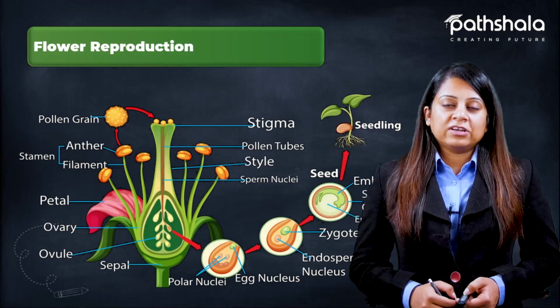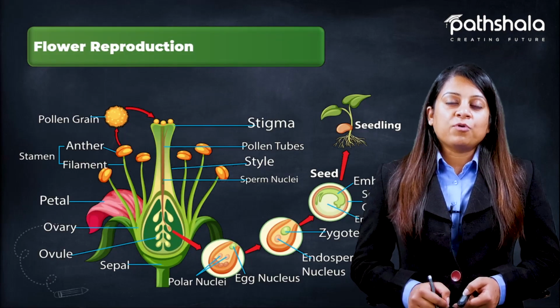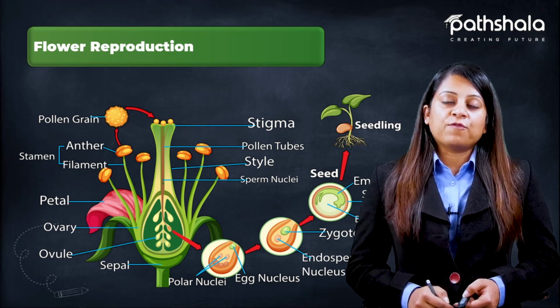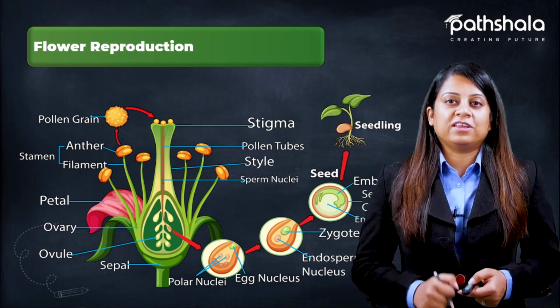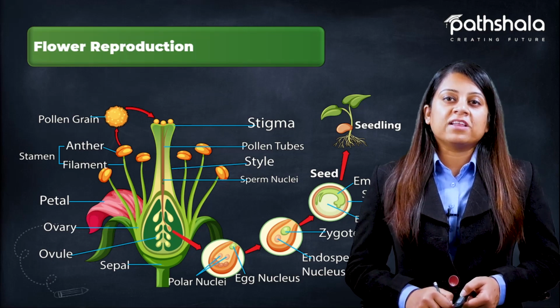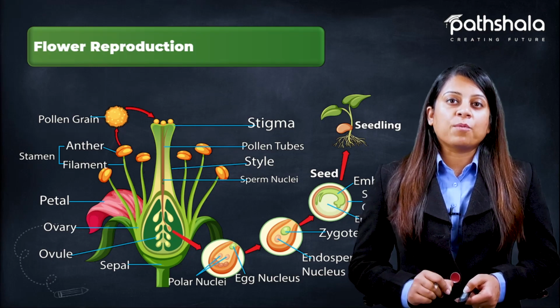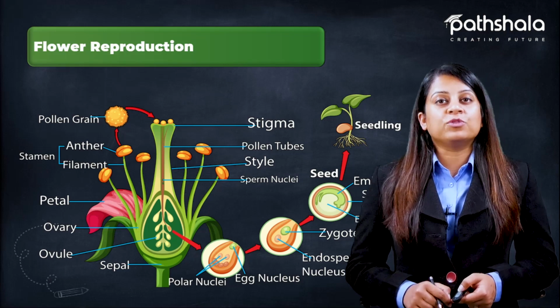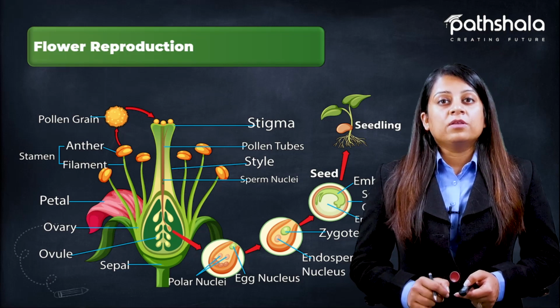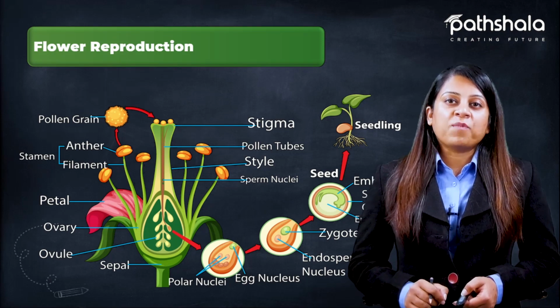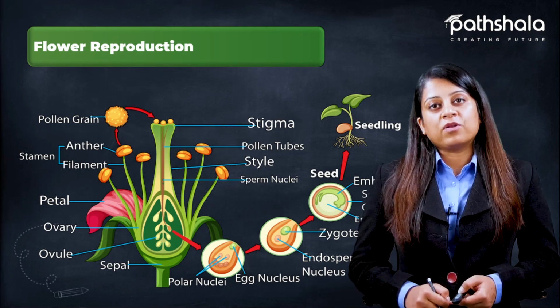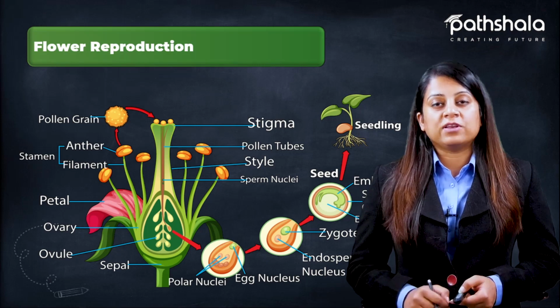How does reproduction take place in flowers? The process of reproduction begins with fertilization, and the first part is pollination. What is pollination? Pollination is the transfer of pollen grain from the anther of a plant to the stigma of a plant. Now pollination is of two types. First is self-pollination, and the other is cross-pollination.